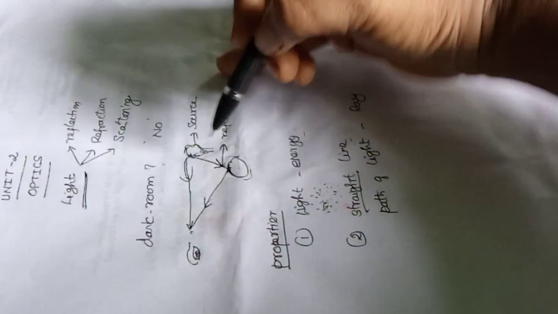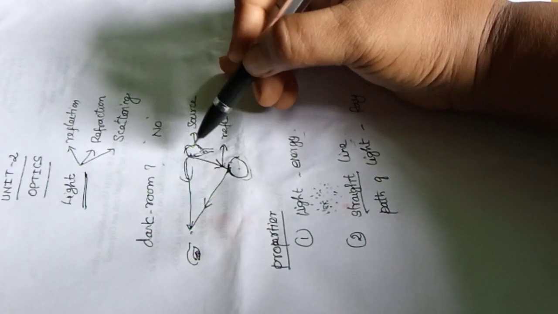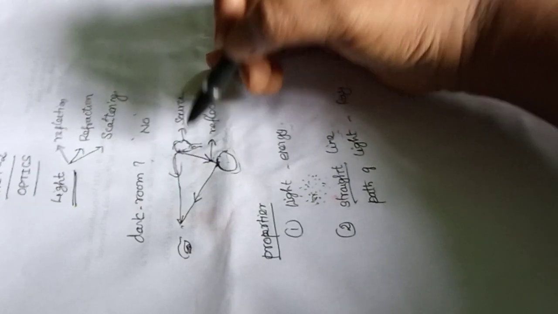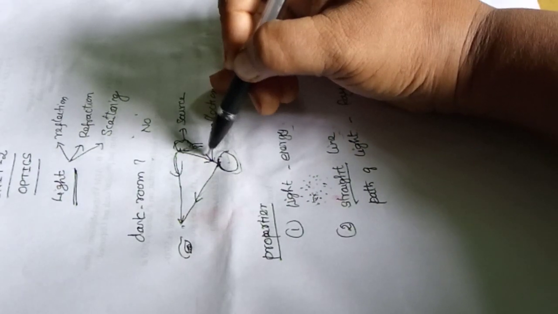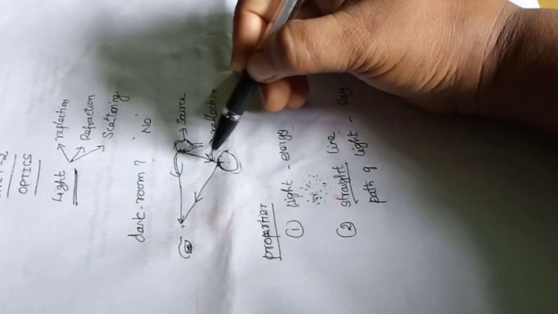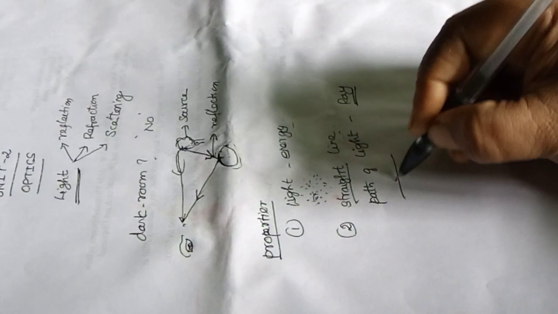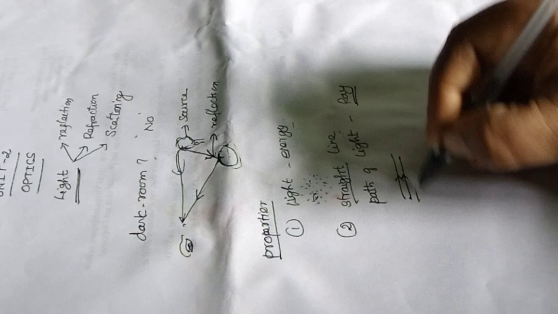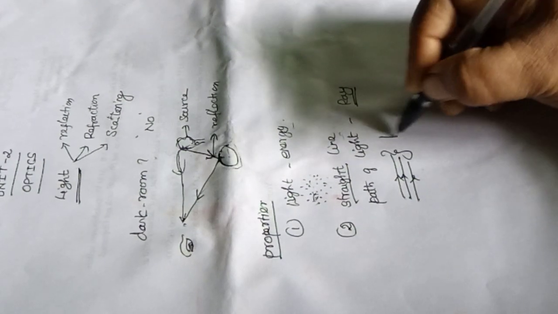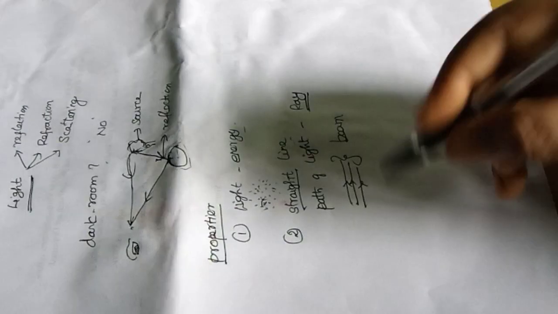This arrow mark is very important when you draw the light ray, because it represents the direction. A single light ray we call a ray. Many rays combined we call a beam, a light beam. These are the basics, so you can understand what is a ray and what is a beam.